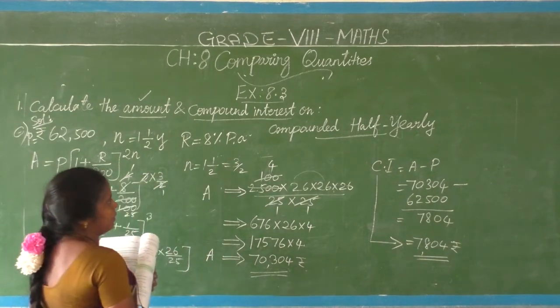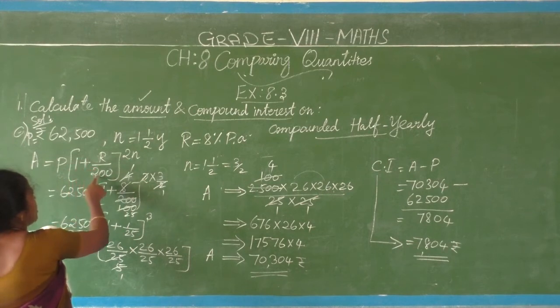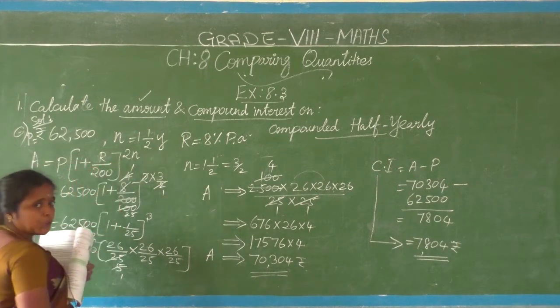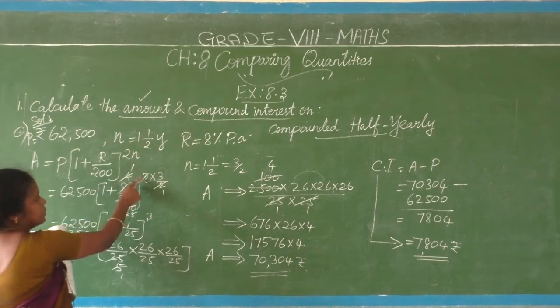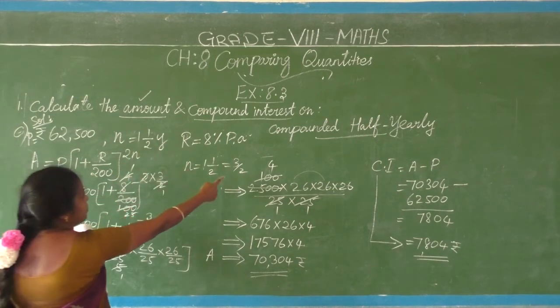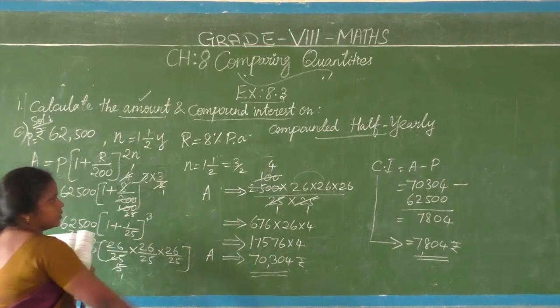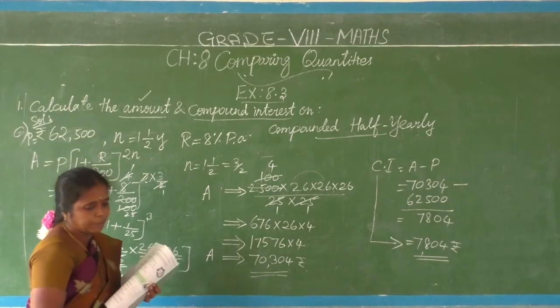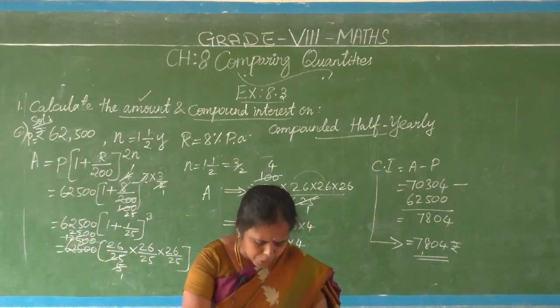What I did? Compounded half yearly. At the time, what formula we have to choose? P into 1 plus R by 200 the whole power 2n. Here n is a mixed fraction. Here in the formula itself 2 is there. So change into improper, simplify the 2's. Then the remaining part wise you have to calculate. At last you will get this answer. Check. Okay. Then like this, another 2 questions are there.